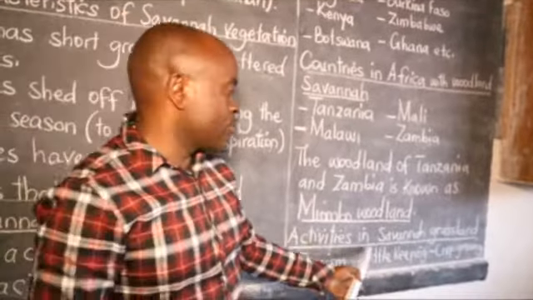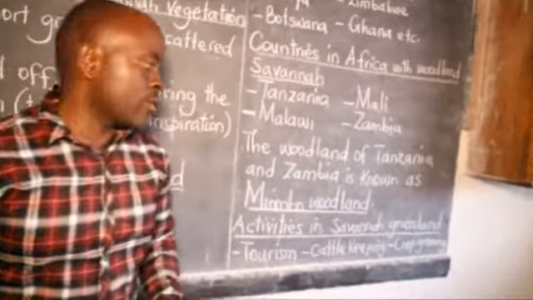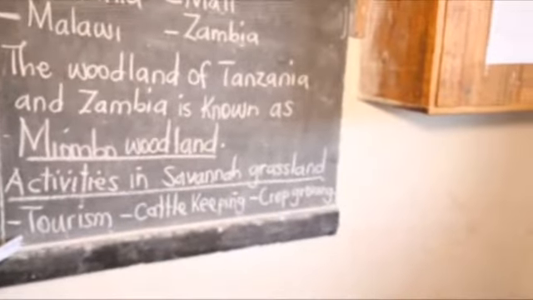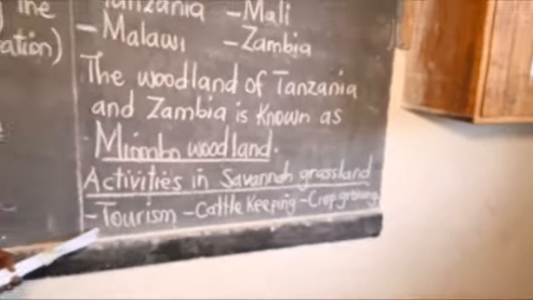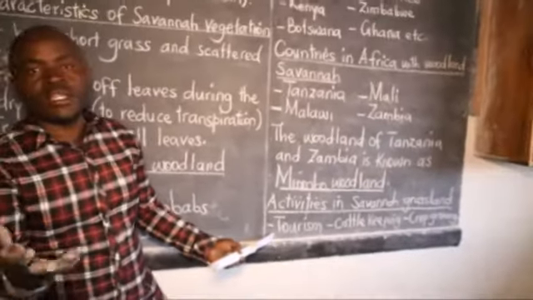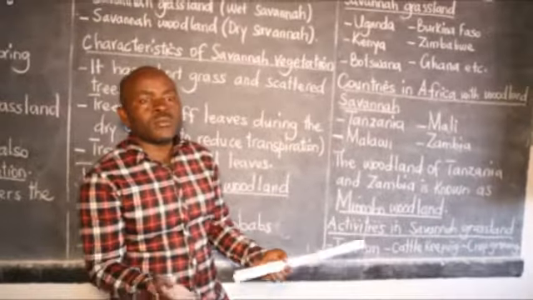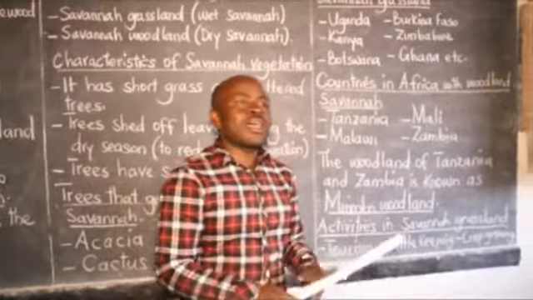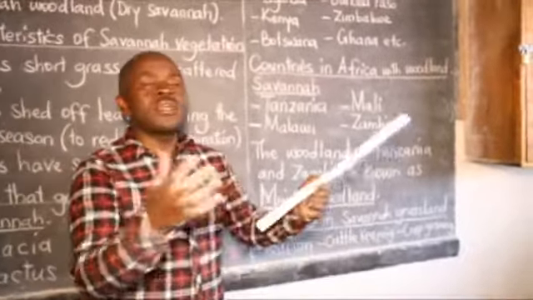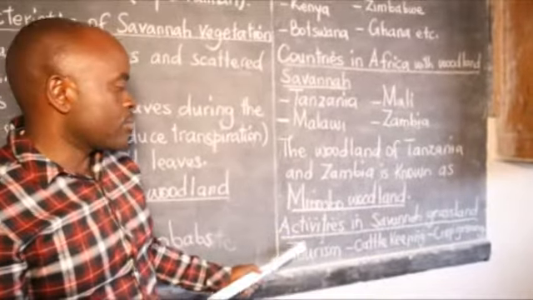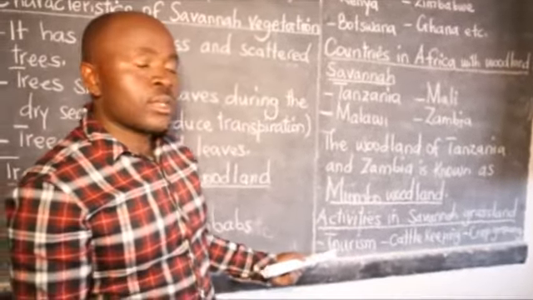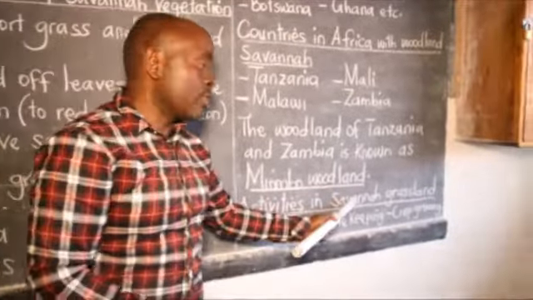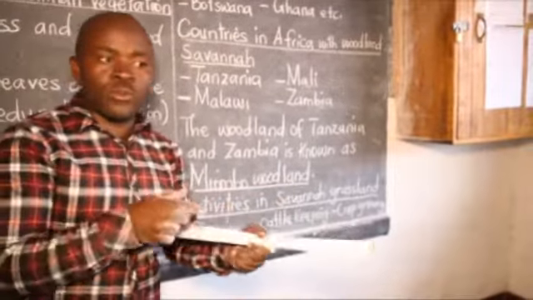So we have the activities carried out in the savanna grassland. We have tourism, we learned about it. This is where tourists move to different places for either study or pleasure. Even us, sometimes of the year we move to different places just for study. But there are others who move to those areas just for pleasure and this can take place in the savanna grassland. Remember, we said that most game parks are found in the savanna grassland. I think you remember the reason.